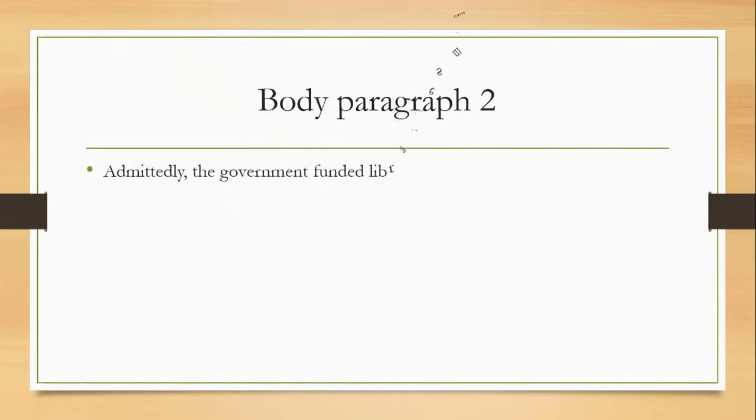Here you have noted that I've used admittedly. Why have I used admittedly? Because we are admitting that yes, we believe that it's a waste of capital money. Still, people from a poor background are getting some benefit from that. So the first topic sentence in this body paragraph number 2 is, the government funded libraries might, I've used might because it shows that we are on the weaker side for this, might be advantageous for underprivileged pupils.